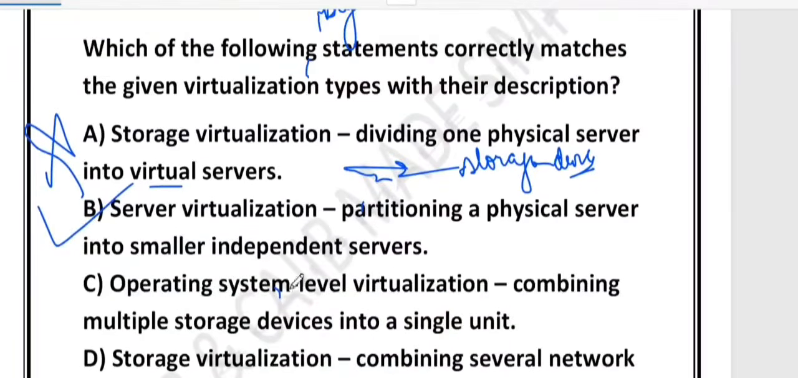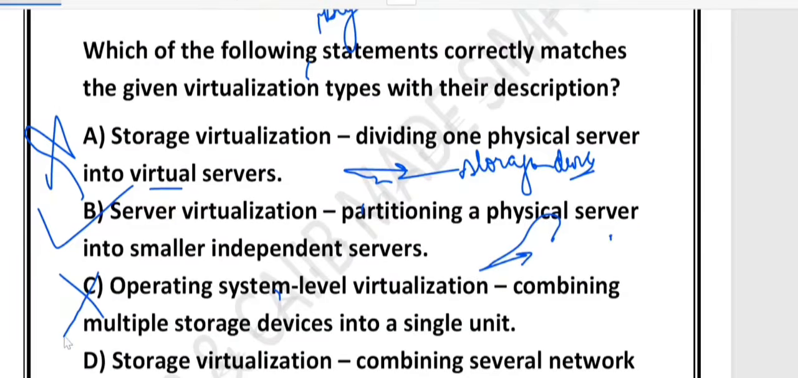What about C? C says operating level virtualization, which means combining multiple storage devices into a single unit. This is wrong. Why is it wrong? Let me explain. Because operating level virtualization has nothing to do with combining storage, right? Instead, it means running multiple isolated user spaces on the same operating system.